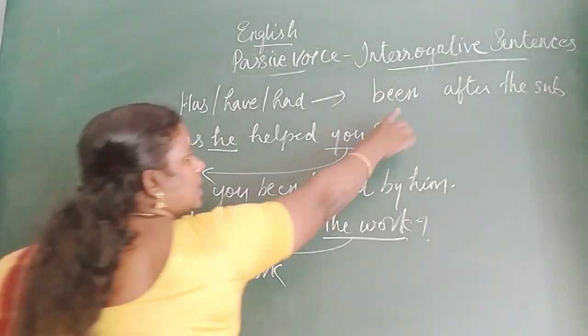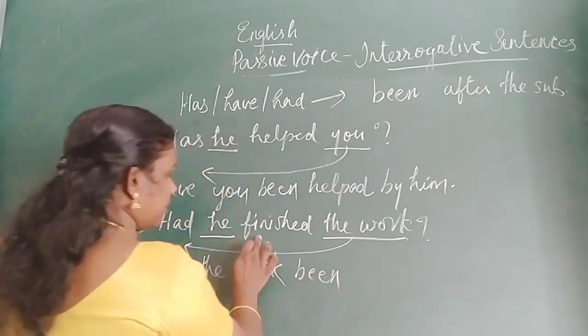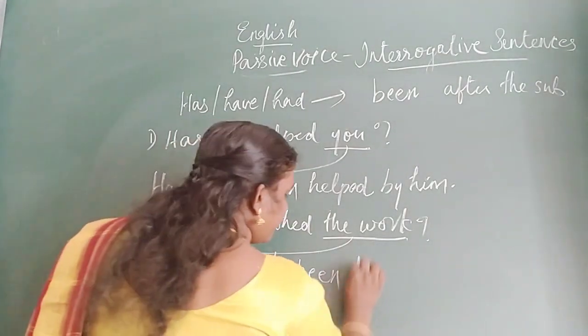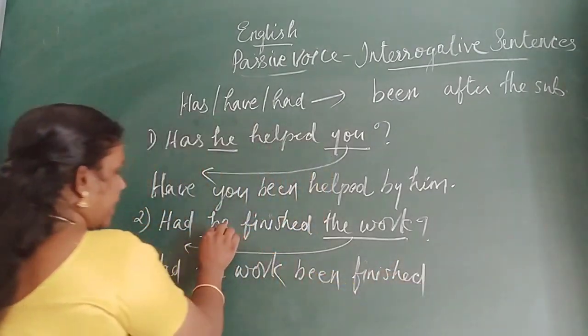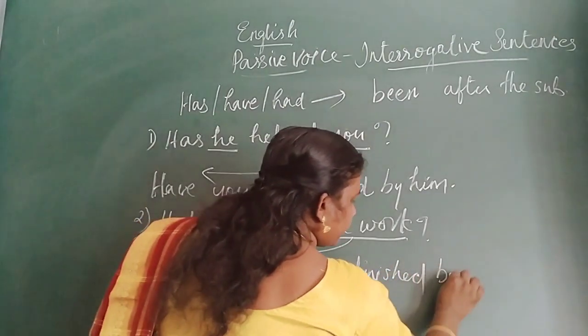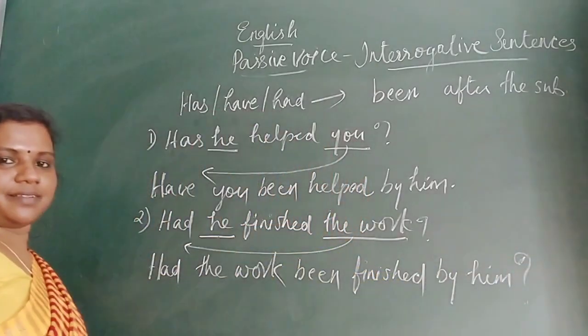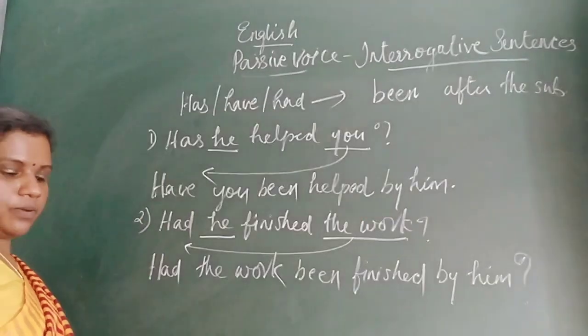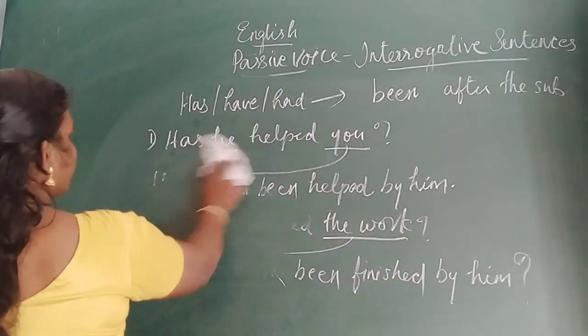After the subject, been. Had the work been. Third form of the verb, finished. By whom? By him. Question mark. Okay, very easy, no? Yes. Then we will go to the future